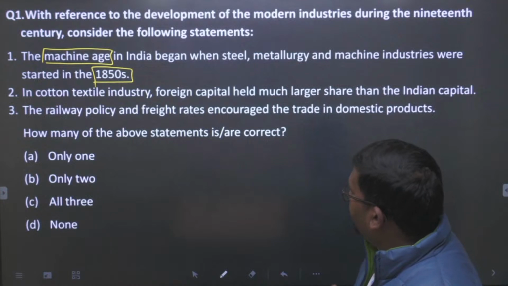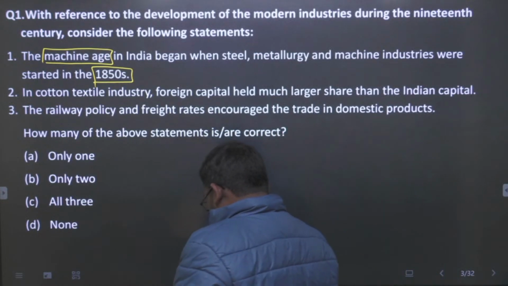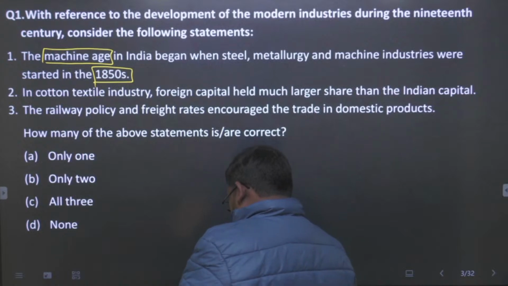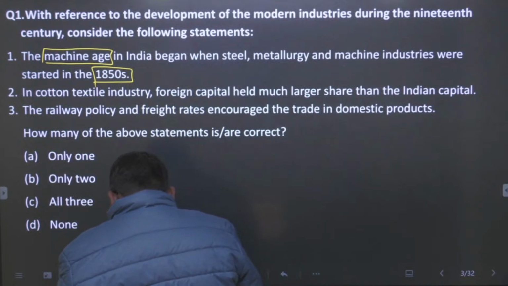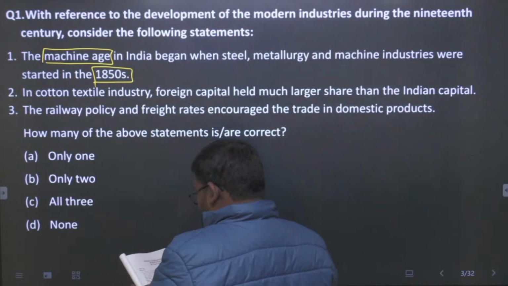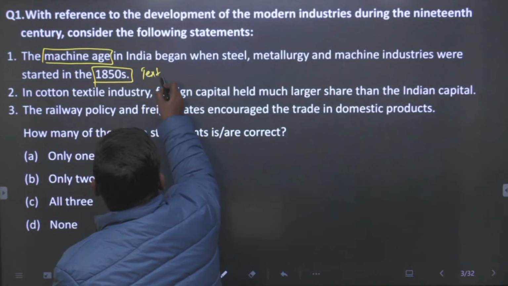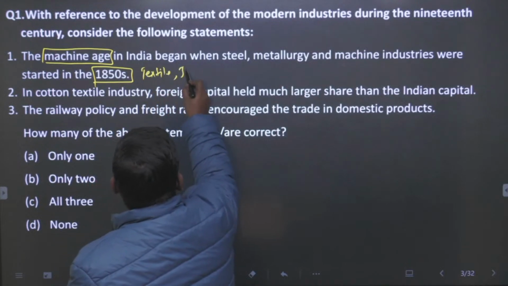But the machine age started in the textile industries. It started with the coming of the textile industries only, with the textile mill and the jute mill.